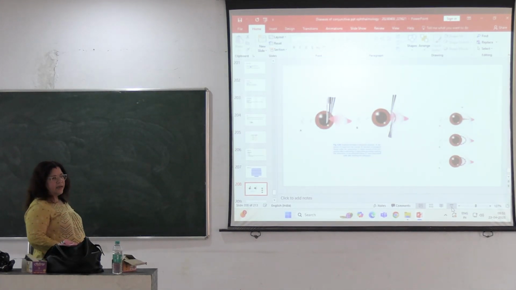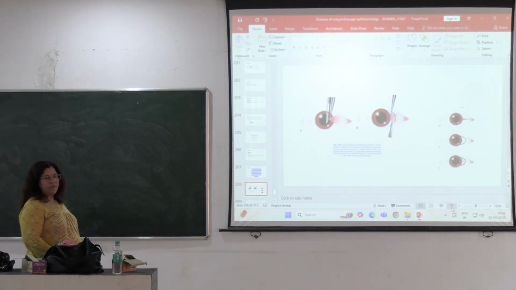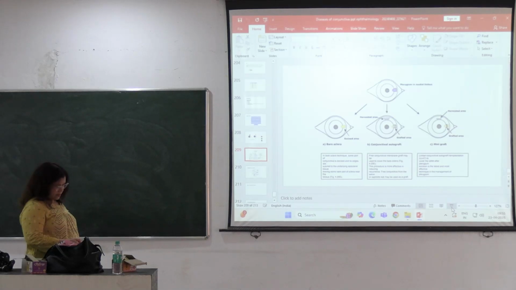Because recurrence after surgery is very common in pterygium, after excision we also apply mitomycin C, an antimetabolite, to prevent the recurrence.